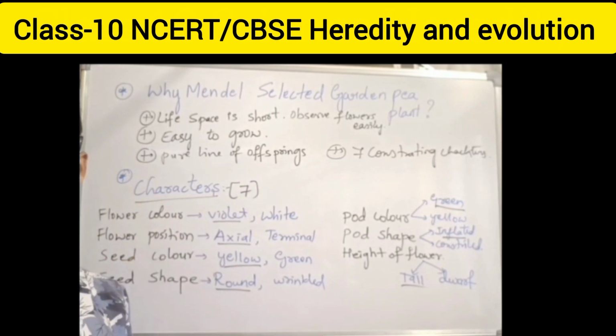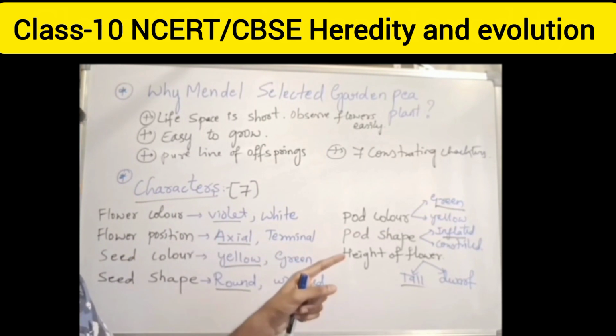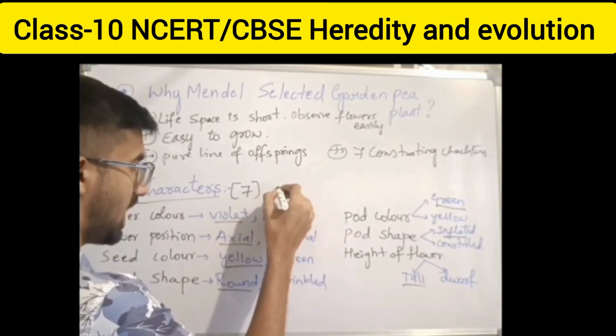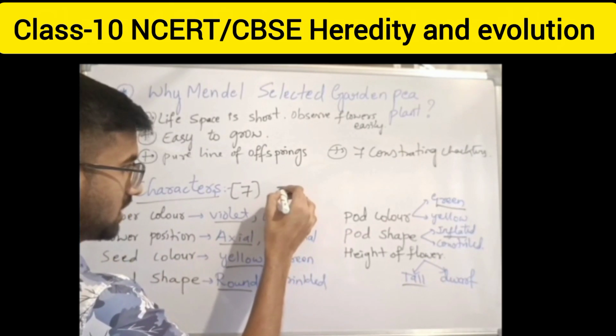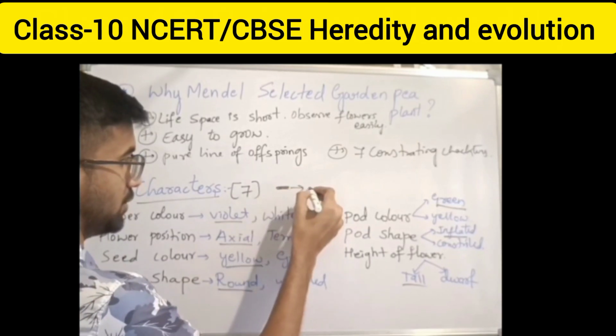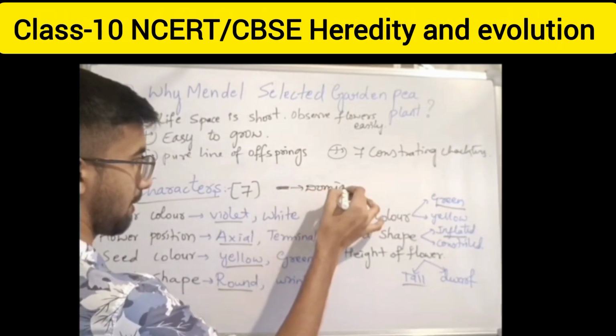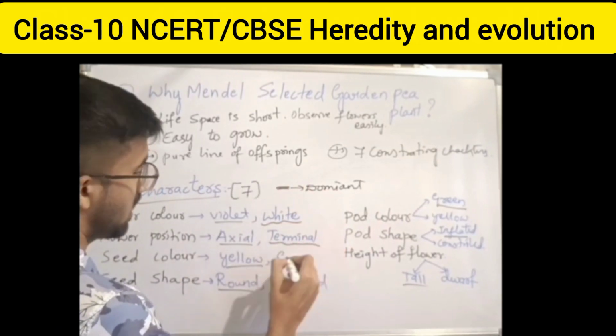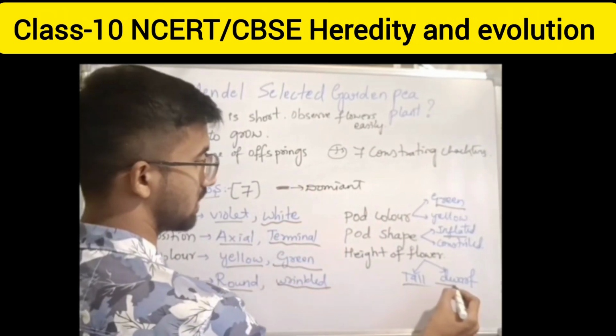It may be homozygous, a single one, or heterozygous, a double one. All these terms we are going to learn later. But you should know these are all dominant, which I have underlined with the black color. These are all dominant, and the ones left over I can mark like this with this black marker.